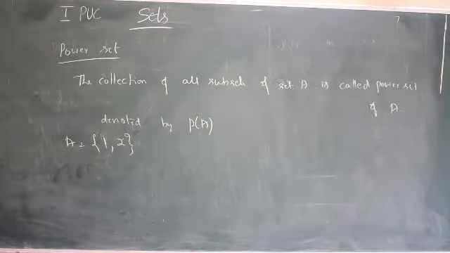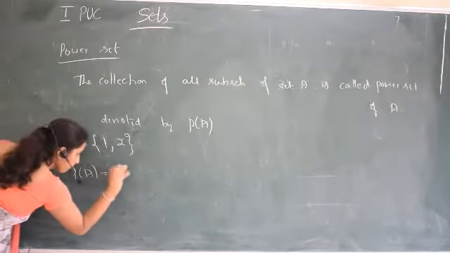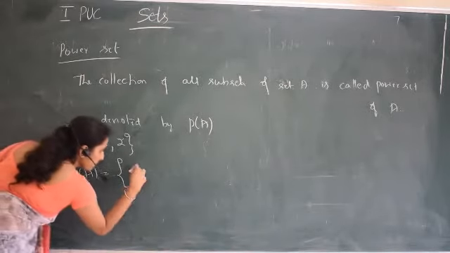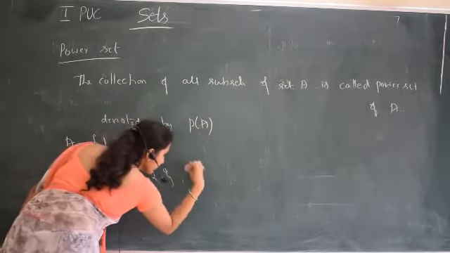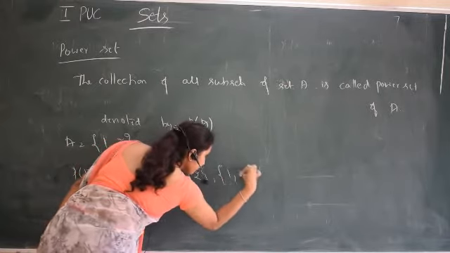So A is a set, then the power set will be the set of all subsets. The collection means the set of all: the null set, the set containing one element, the set containing the other element, and the whole set.